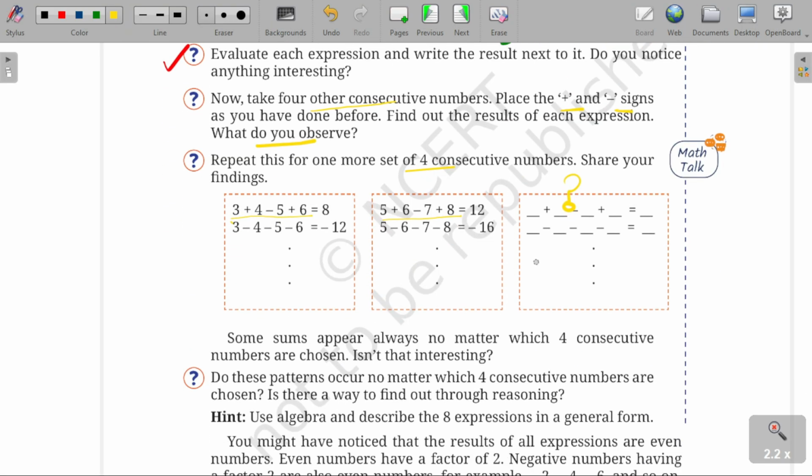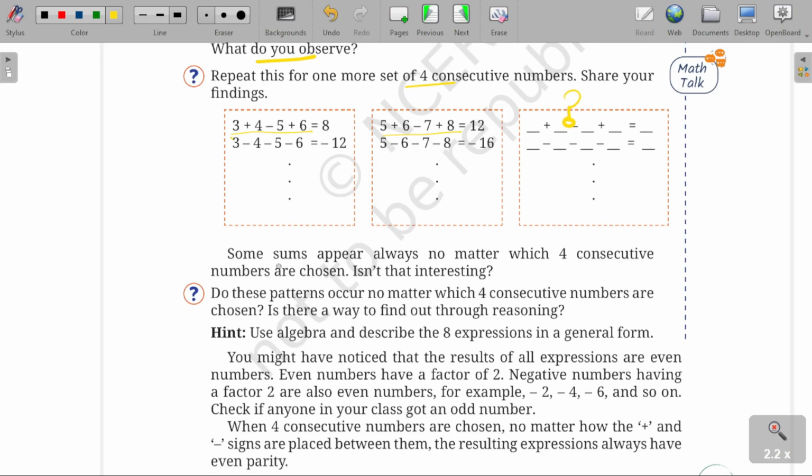Now some sums appear always, no matter which 4 consecutive numbers are chosen. Isn't that interesting? Do these patterns occur no matter which consecutive numbers are chosen?